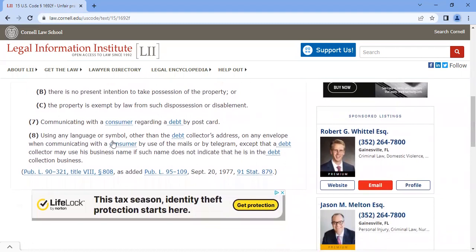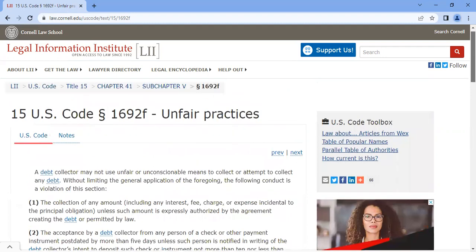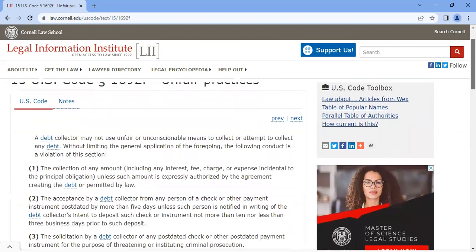Number 8, using any language or symbol other than the debt collector's address on any envelope when communicating with the consumer by using the mail or by telegram, except that a debt collector may use his business name if such name does not indicate that he is in the debt collection business. Like I said before, basically the only thing on the letter you received from them should be the address, and that's pretty much it. All right, so that is 15 USC 1692f, unfair practices.